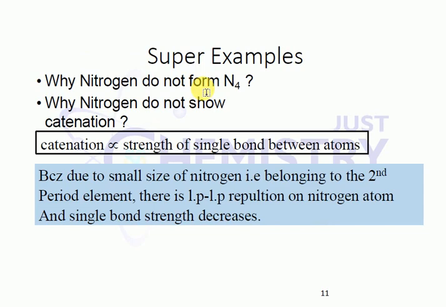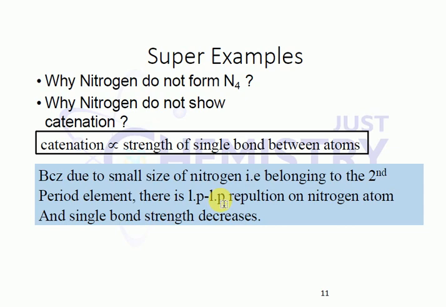Next one is the sulfur example. Just consider why nitrogen does not form N4, why nitrogen does not show catenation. Catenation property is proportional to the strength of single bonds between the atoms only. Due to the small size of nitrogen, which belongs to the second period, there is repulsion between the lone pairs of electrons.